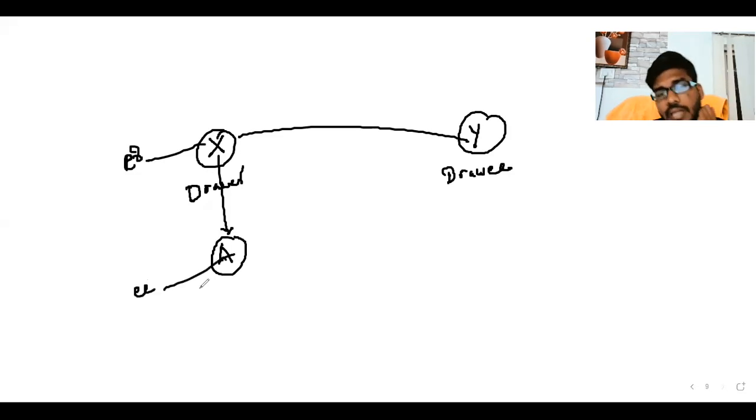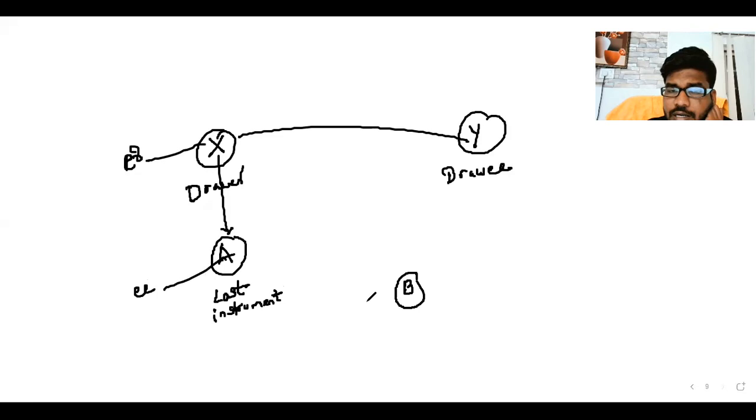But what happened? A lost that instrument. B finds that instrument.